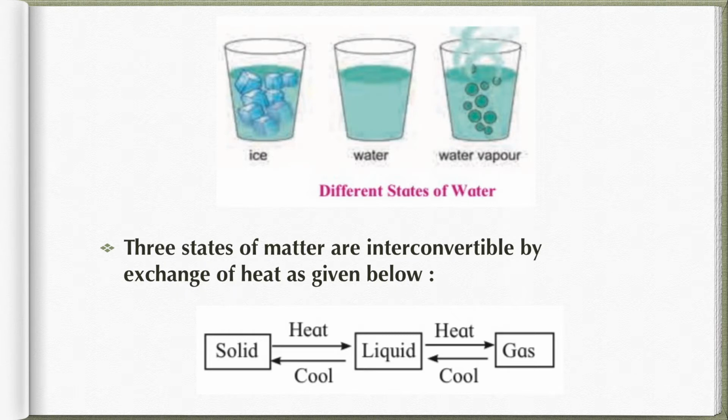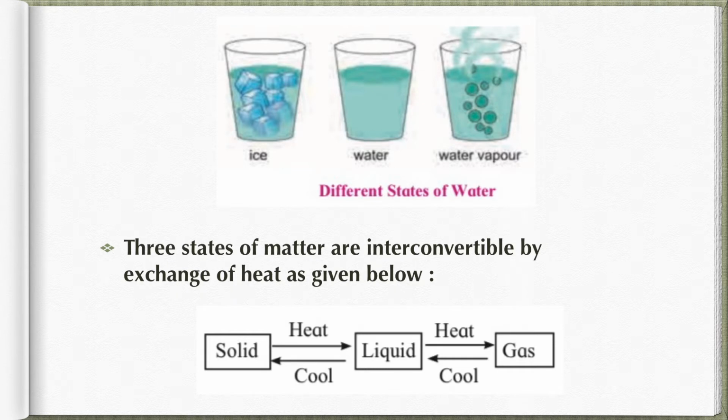So ice, when taken out from the fridge, will turn into water as the temperature increases. Now that water, when boiled, will change into water vapor. And when hot water has a lid kept over the top, the water vapor will condense. So that is water vapor changing to water droplets. Then these water droplets, if I keep them in the fridge, will turn into ice.